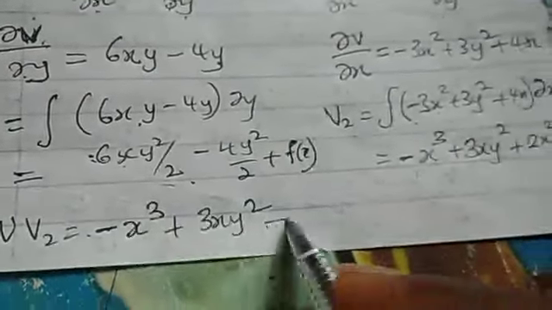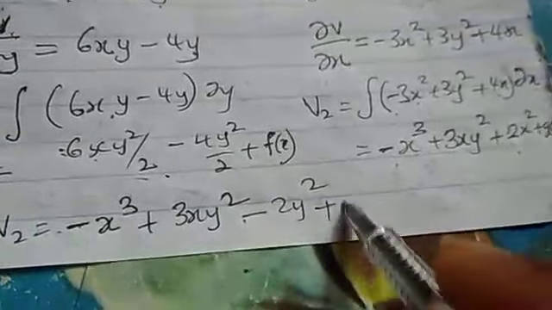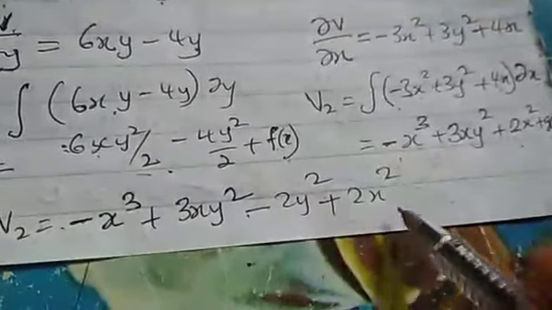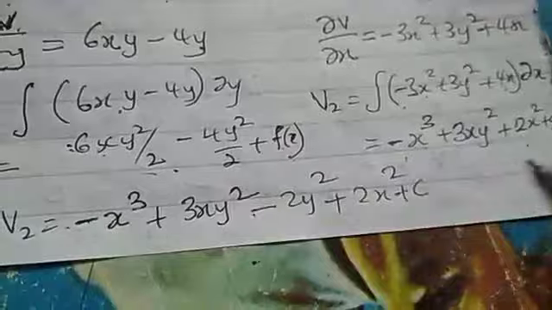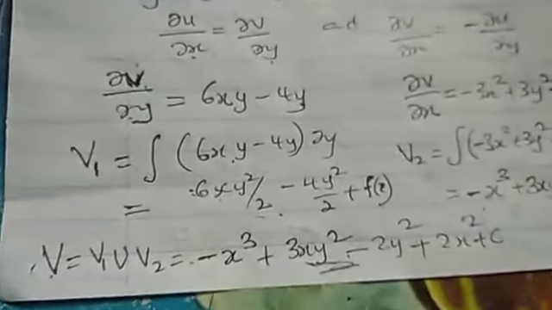This is minus 2y² and this one too, plus 2x². We don't need the f and g. You can say plus c. So this is our v. So we have found the harmonic conjugate v. So this one too will also be harmonic.